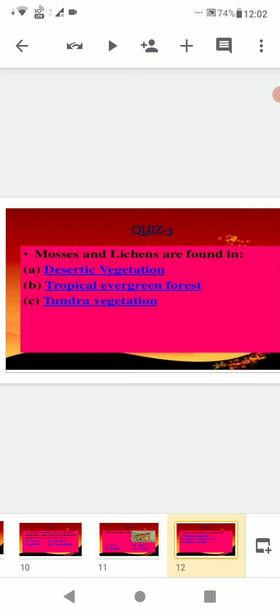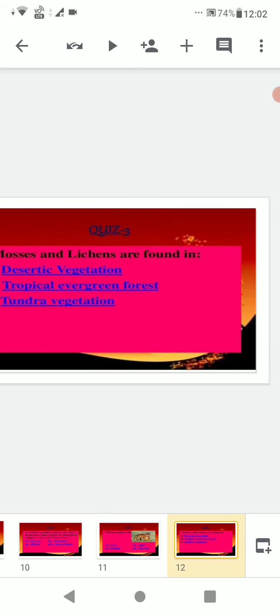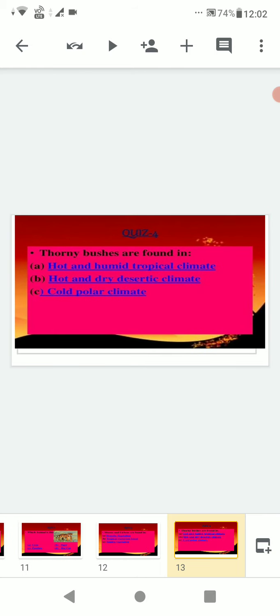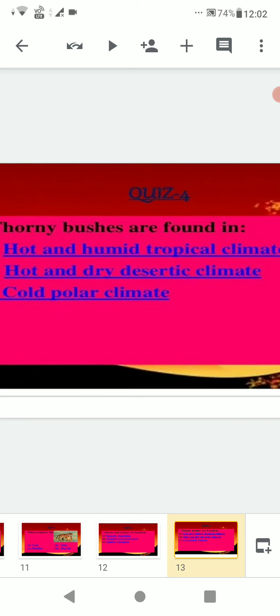Then, thorny bushes are found in hot and humid tropical climate, hot and dry desertic climate, or cold polar climate. If you thought hot and dry desertic climate, very good.